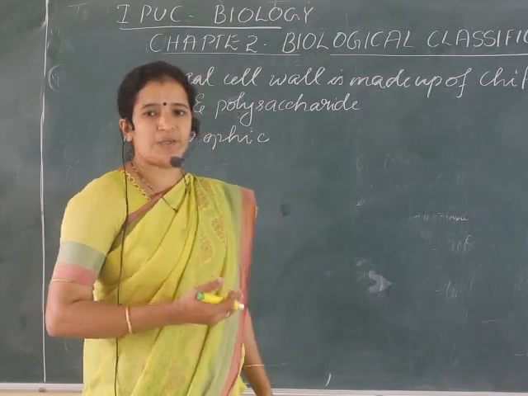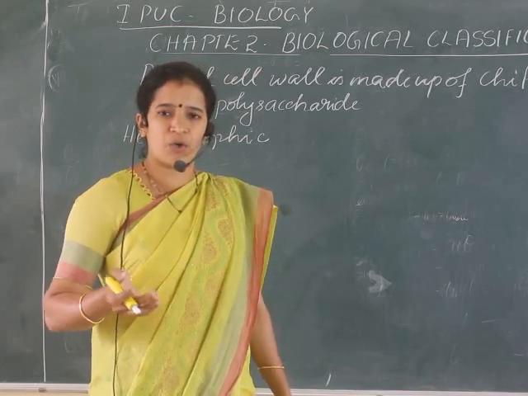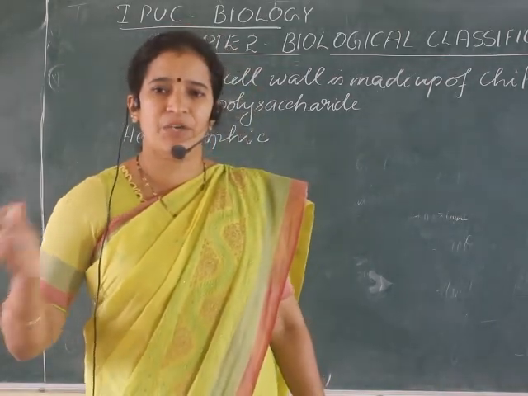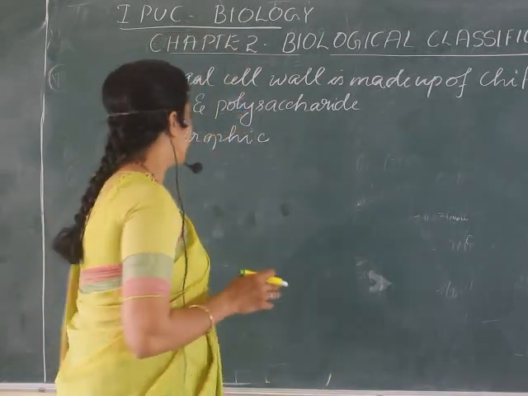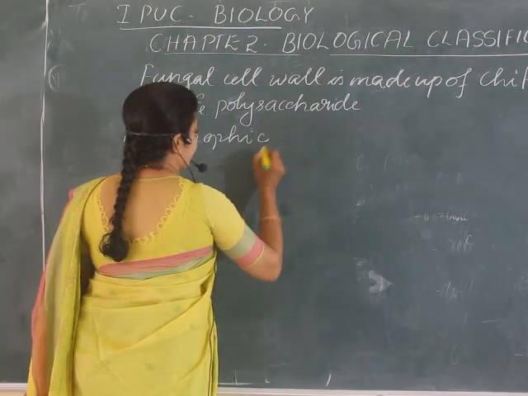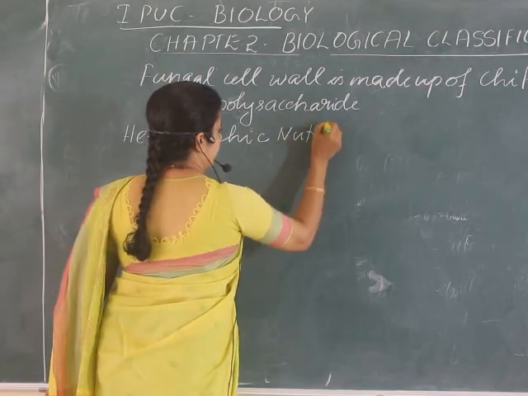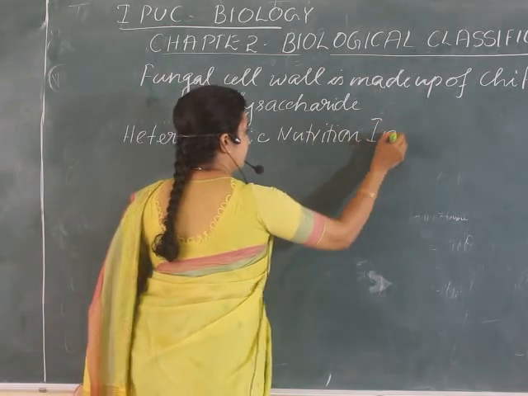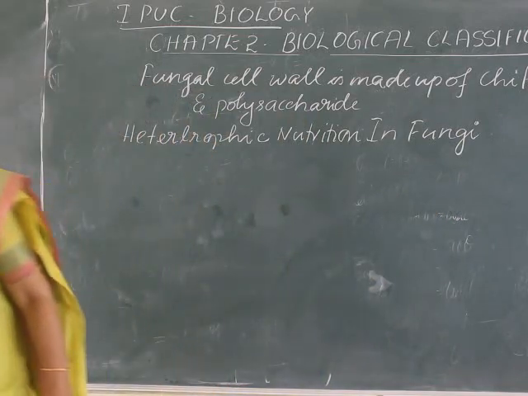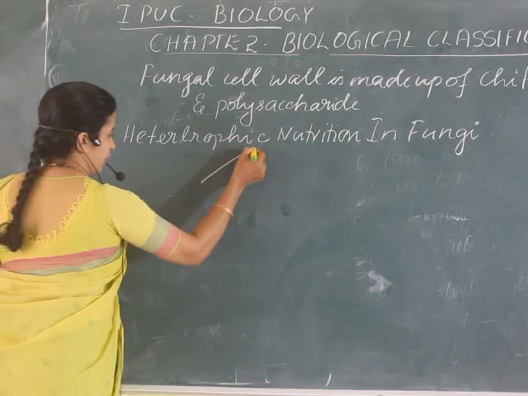So fungus also are not autotrophic. They do not have chloroplast. That's why in the five kingdom classification, kingdom fungi is kept separate due to the absence of chlorophyll in it. And in this nutrition among fungi, let us understand the kinds of heterotrophic nutrition. There are three modes of heterotrophic nutrition.